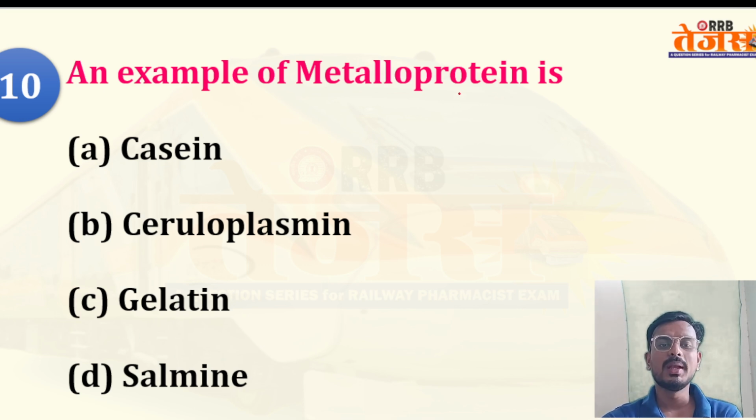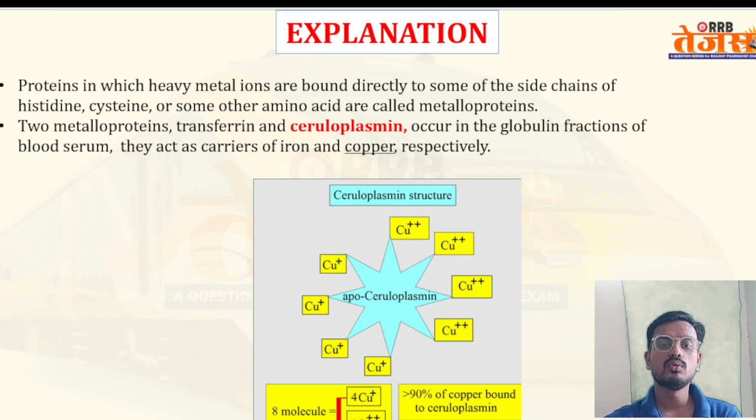The example of metalloprotein. Which of the following is a metalloprotein? Casein, ceruloplasmin, gelatin, salmine. Your right answer is ceruloplasmin. Ceruloplasmin is a metalloprotein. So what basically is a metalloprotein? The protein which has heavy metals.